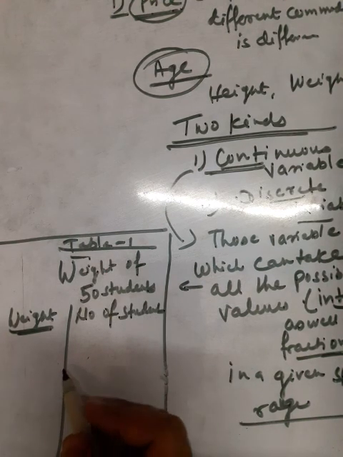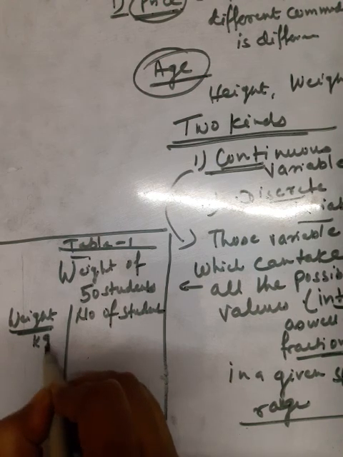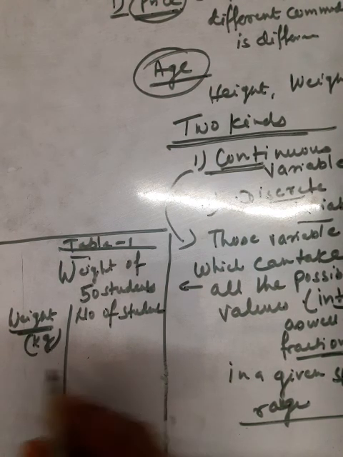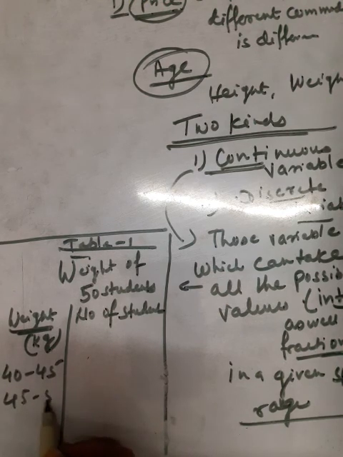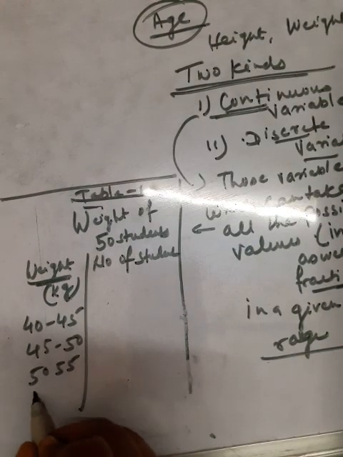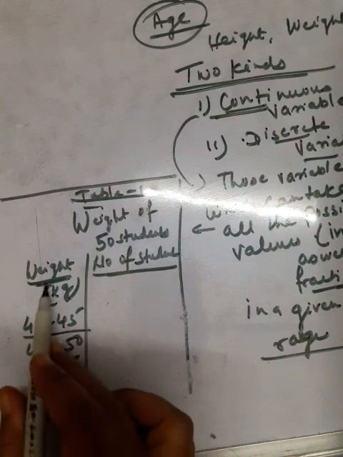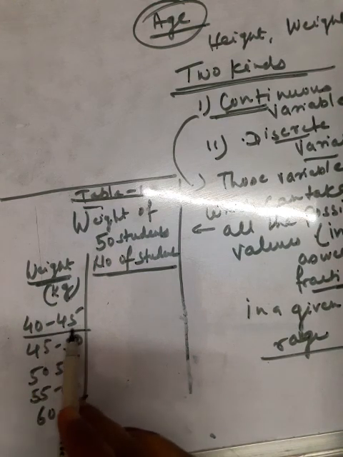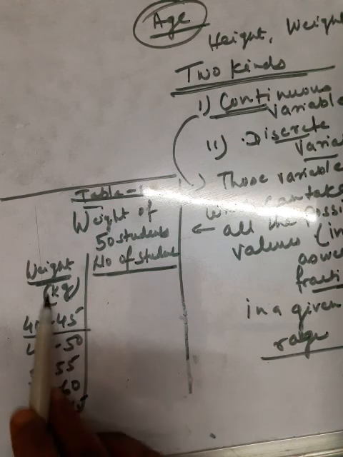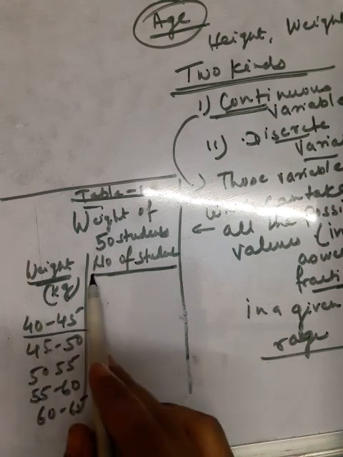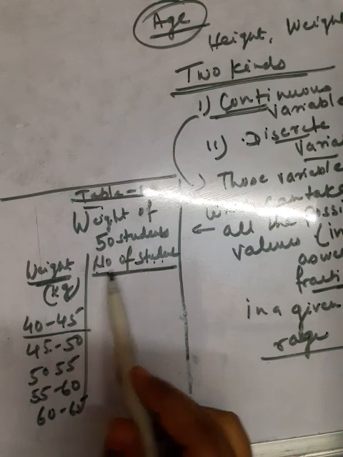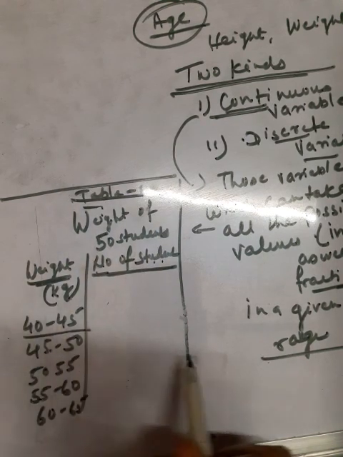Suppose we represent weight in terms of kg. Now weight: 40 to 45, then 45 to 50, 50 to 55, 55 to 60, and 60 to 65. Here the number of students is the variable because that varies according to the students. So weight will be the variable, and the number of students is known as frequency, that I will discuss next after completing the concept of variable.